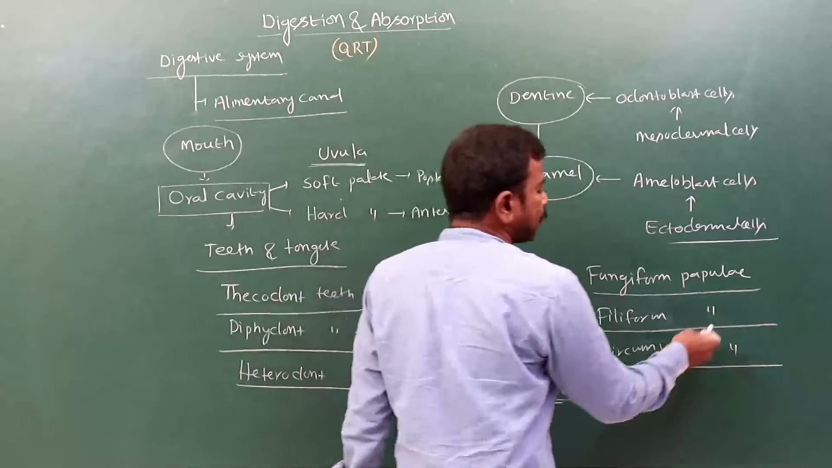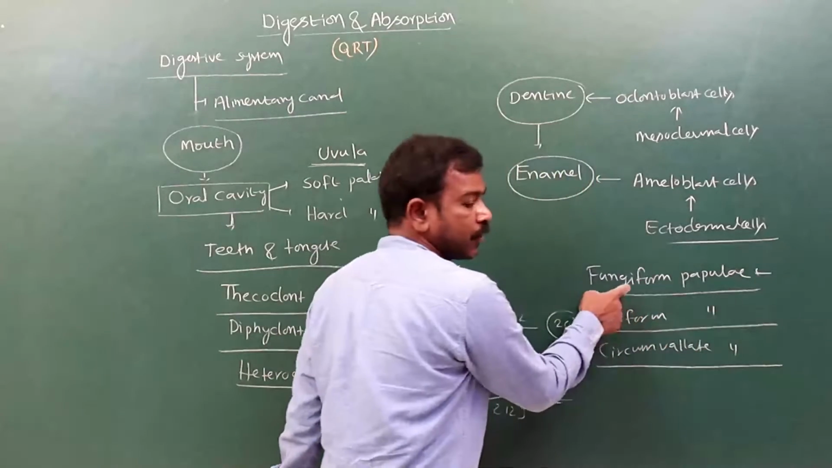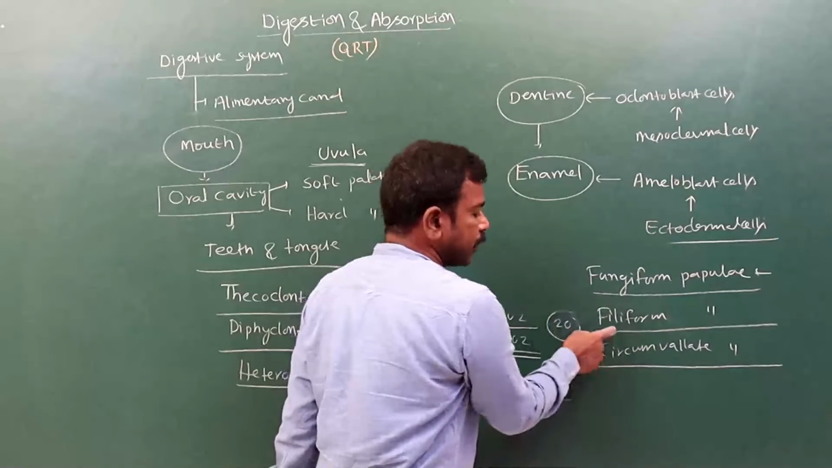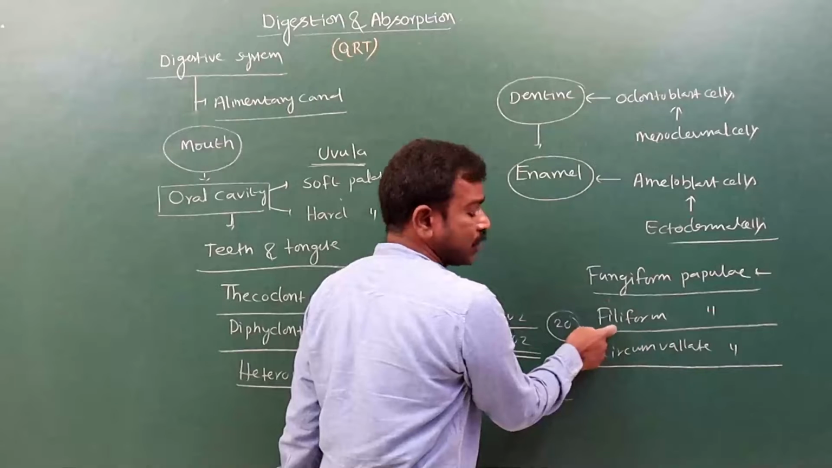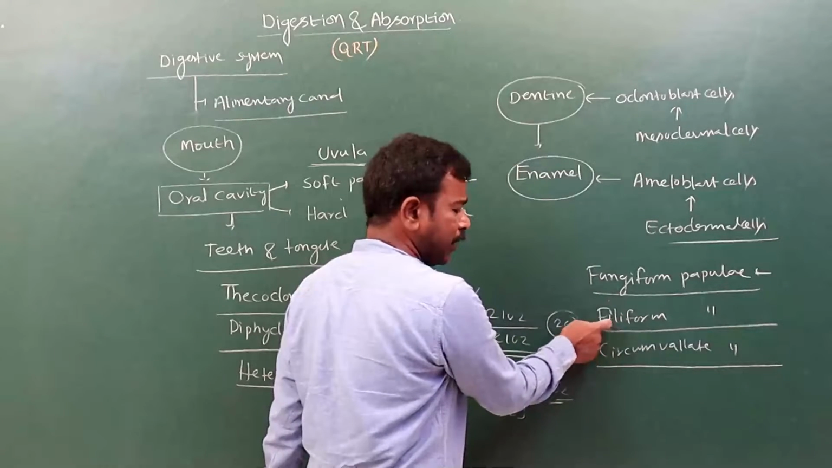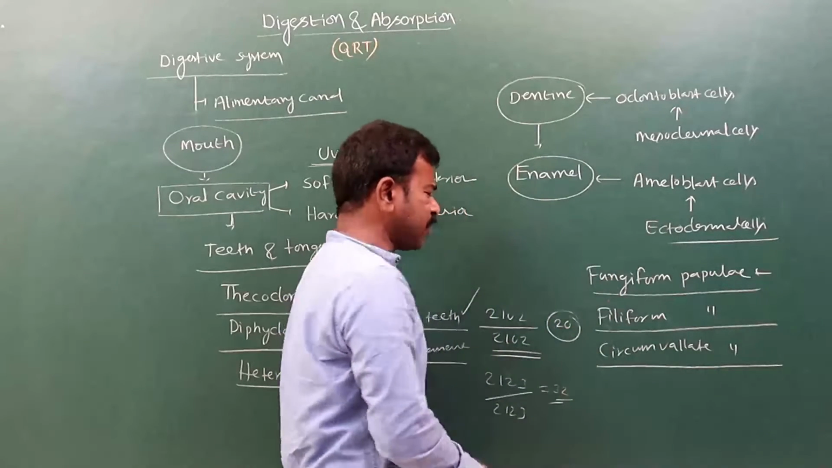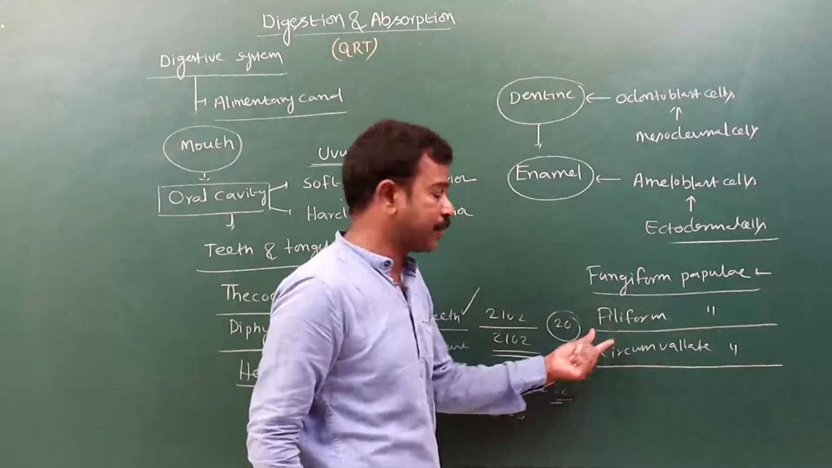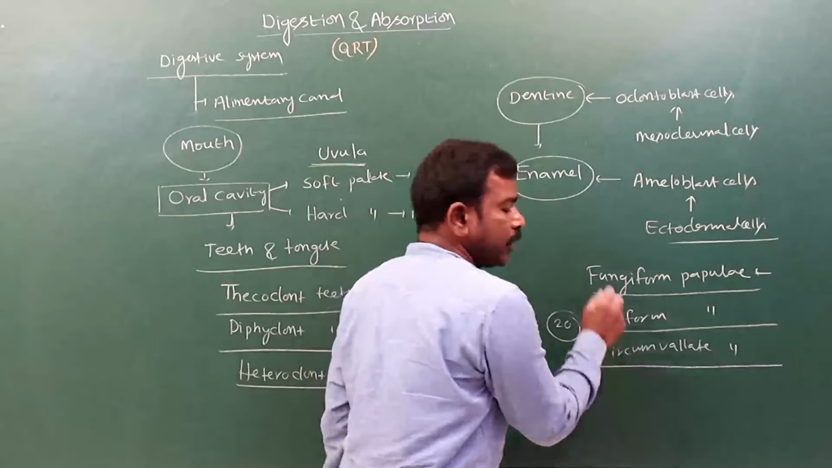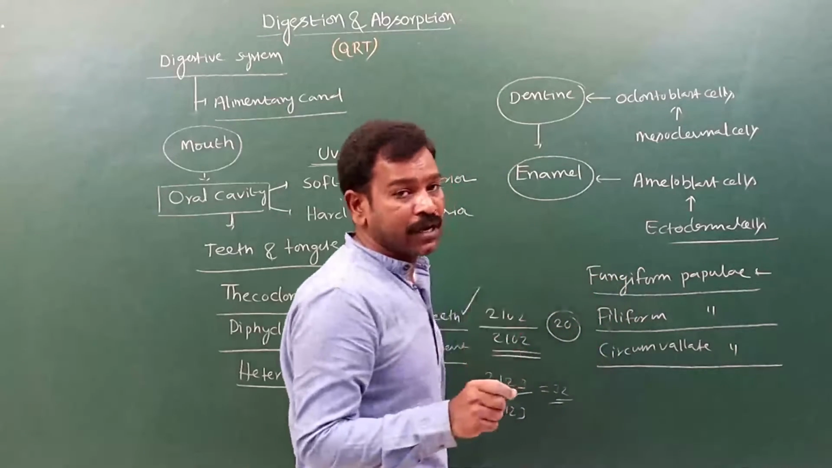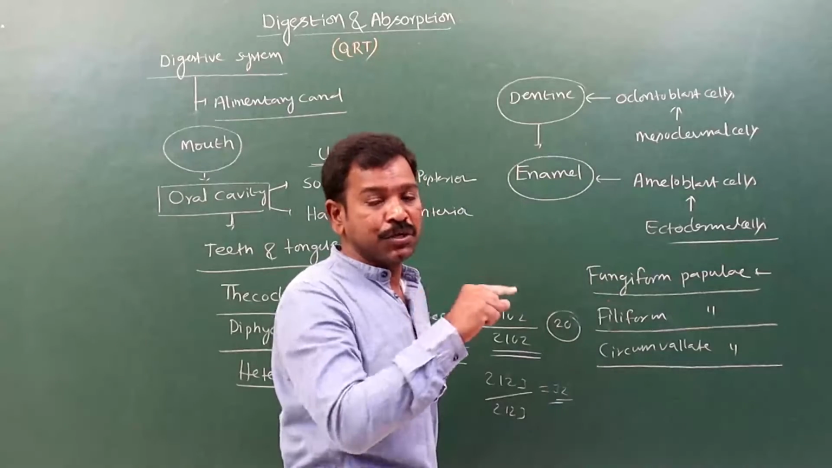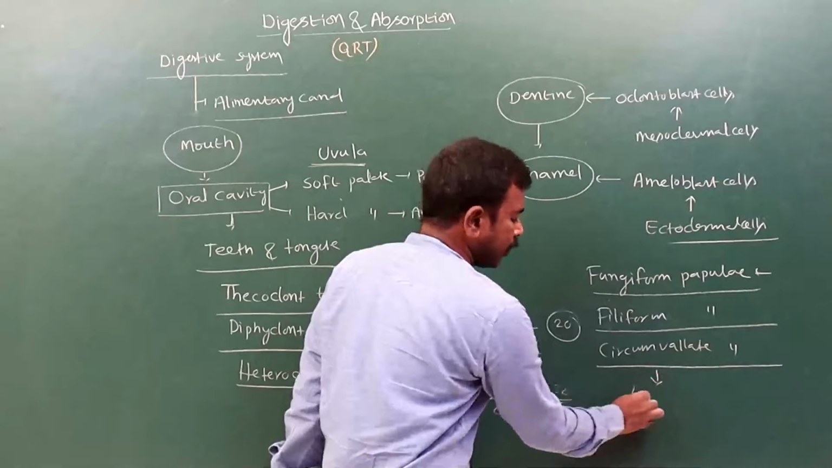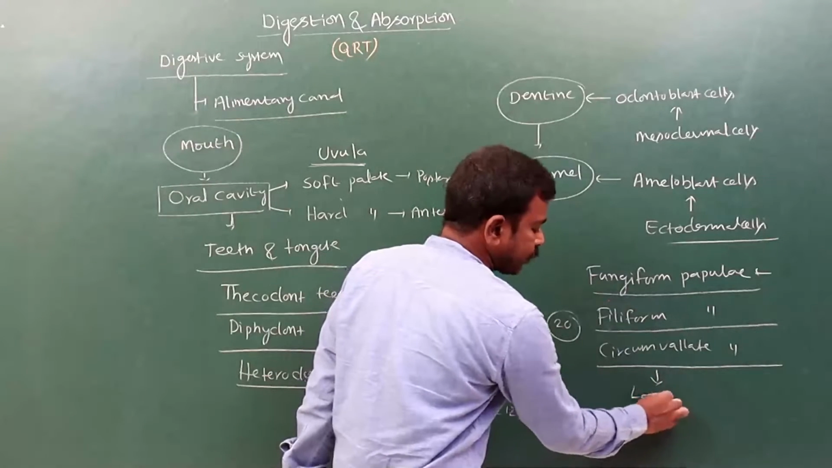See, fungiform papillae are in the shape of a mushroom, and they are present at the tip of the tongue. And filiform papillae are thread-like papillae, and these are present on all surfaces of the tongue. And circumvallate papillae are present at the base of the tongue, particularly in a row. That row is in an inverted V shape, and the circumvallate papillae are large-sized papillae.